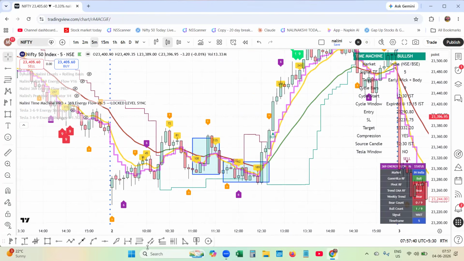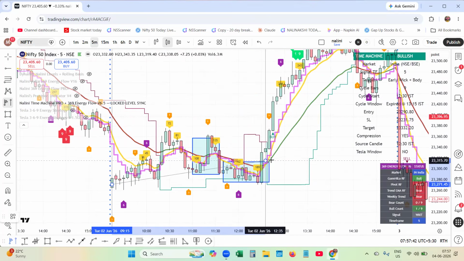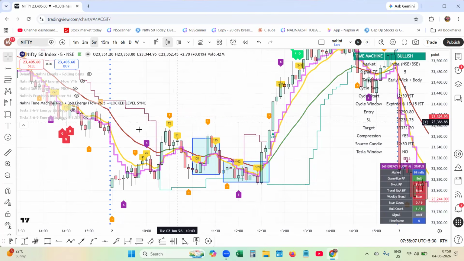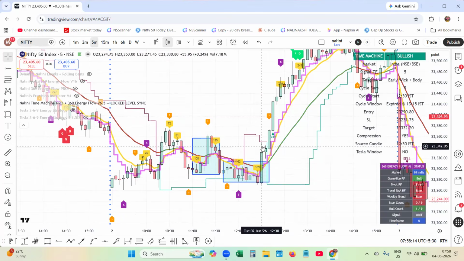If I put the volume profile, you will not be making out, this volume complete, you will get only one node. You will not be knowing at what price. Of course, pressure is building. At what time and what price the market is releasing the energy, you will not come to know. Here, with the Tesla time, you will come to know when exactly pressure is building. When the whistle is going to blow, you can make out with the Tesla time and also energy flow.